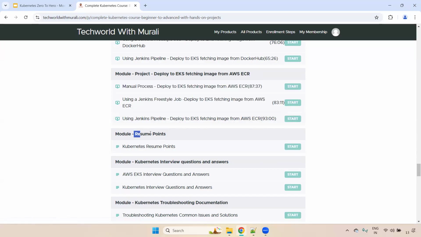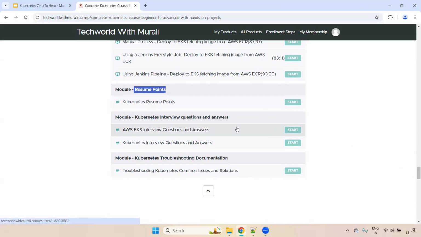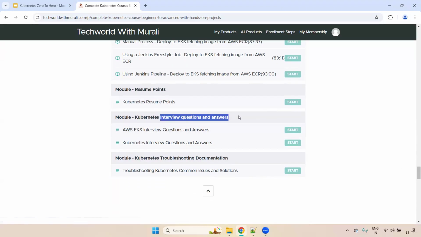Okay, and I have also uploaded the resume points. You can download these resume points and mention them in your resume as well. For reference purposes, I have also provided interview questions and answers for both AWS EKS and Kubernetes. And I have uploaded the Kubernetes troubleshooting documentation as well. Okay, this is our entire Kubernetes zero to hero. Once you complete this, you can use it to manage things in your organization as well. Okay, clear, right? Any questions now?